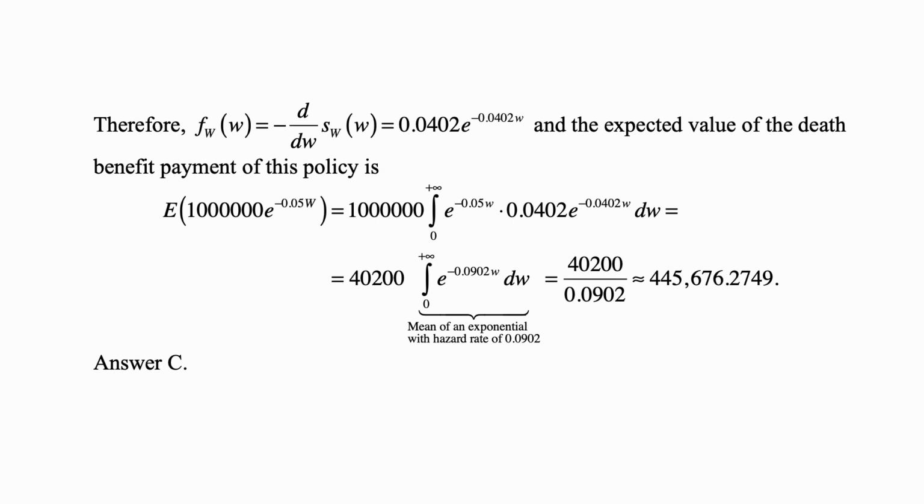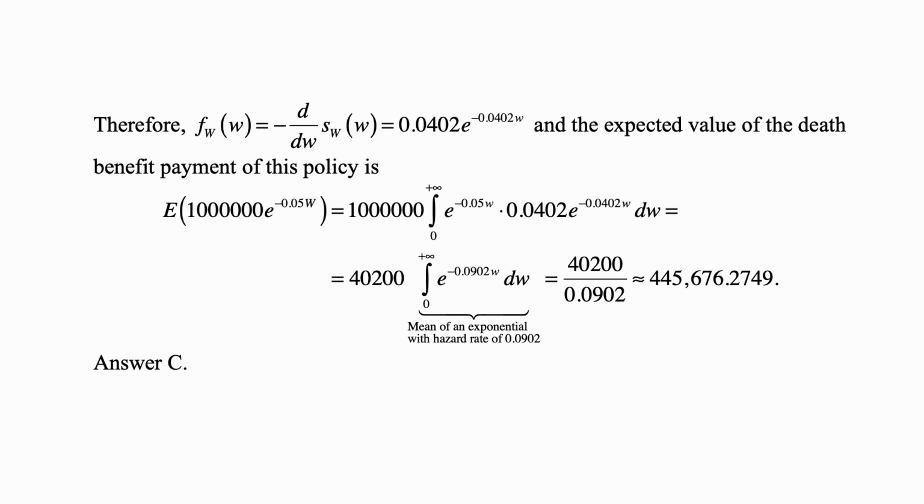And the expected value of the death benefit is just the expected value of $1 million times e to the minus 0.05 W. So $1 million times the integral from 0 to plus infinity of e to the minus 0.05 W times 0.0402 times e to the minus 0.0402 W dW.